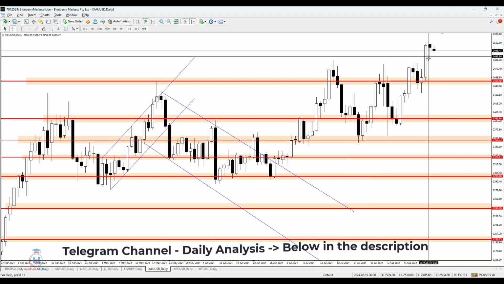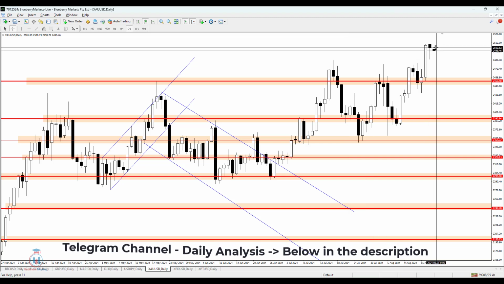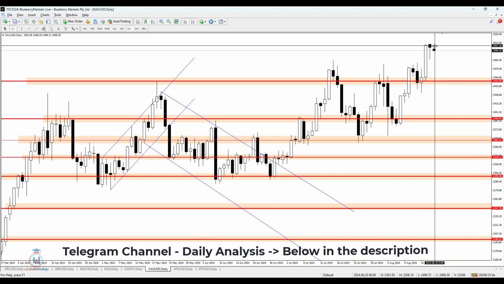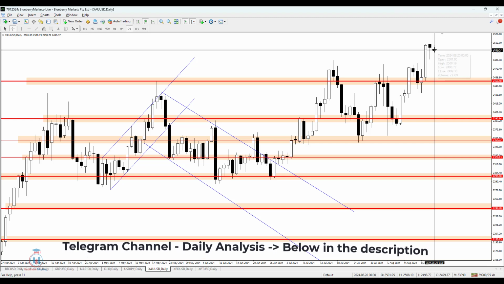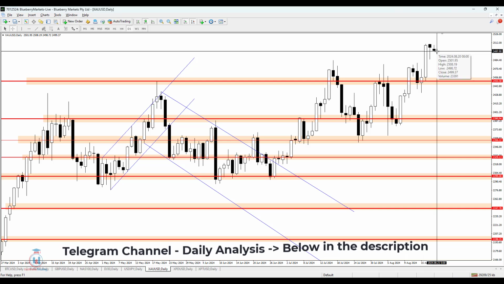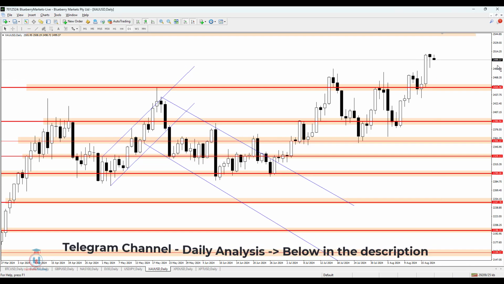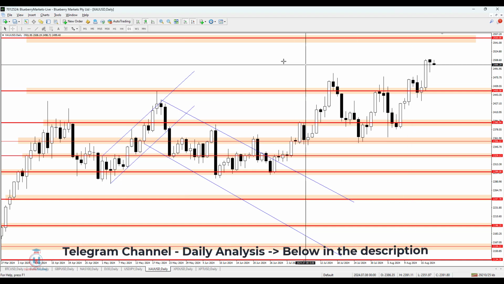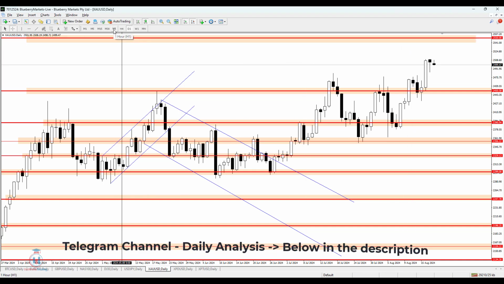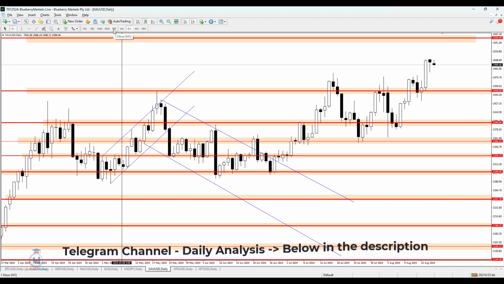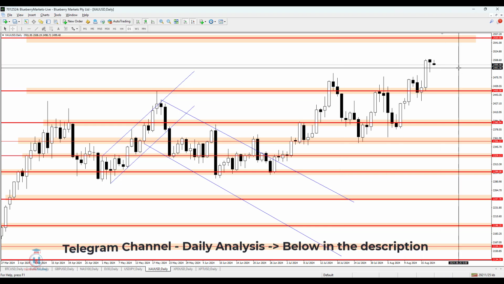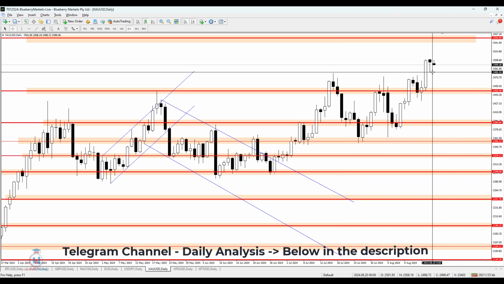For now we can see that the price has tried to move down, and currently it is forming this small bearish candle with a wick on the upper side and a small body on the down. What I'm expecting currently, there is a high probability from my side, what I can see, and that is something that I will confirm on the 4-hour time frame and the 1-hour time frame, where I have much more clear information with a bigger picture. What are the support and the resistance levels? What will the price do?